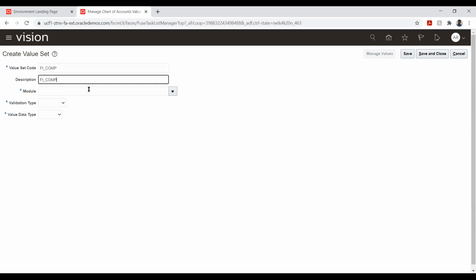Let's say I have created four value sets and four segments. Segments we will see at a later point; for now, for understanding, I'm just saying this. We have company, accounts, department, and project. Now, if I want to understand whether a particular financial report is profitable for a particular unit or department, how do I understand? In the normal report, I'll not be able to understand. But if I give this under segment as the value set, I'll be able to understand.